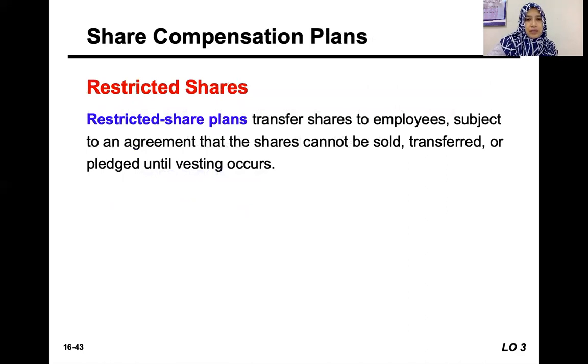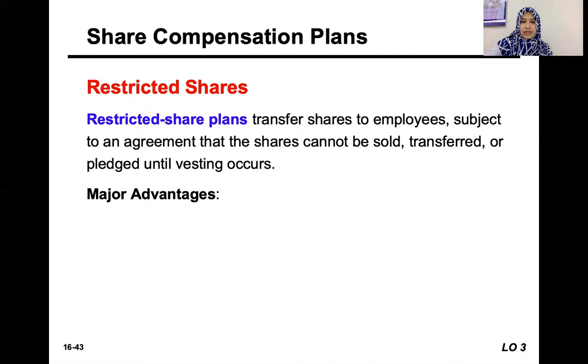Now we talk about restricted share plans. This is like compensation share plans, but with certain conditions. The company stipulates certain conditions for the shares to be exercised, with certain terms for the employees.